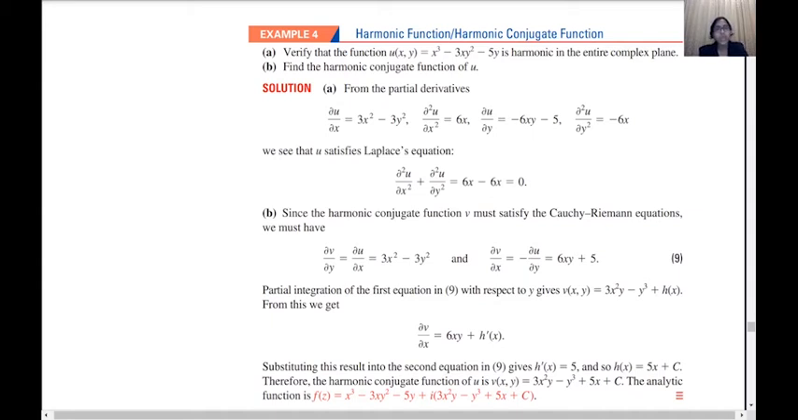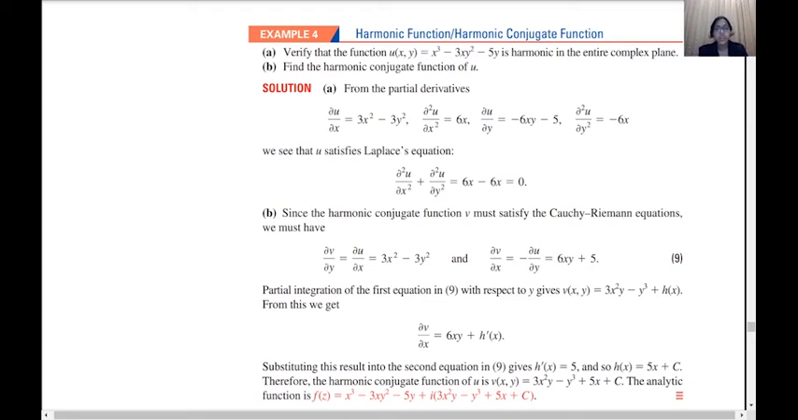What will be dou u by dou x? It will be 3x square minus 3y square, and dou square u by dou x square will be 6x. Next, dou u by dou y will be minus 6xy minus 5, and dou square u by dou y square will be minus 6x. So the sum will give us 0. So the given function u is harmonic because it satisfies the Laplace equation.